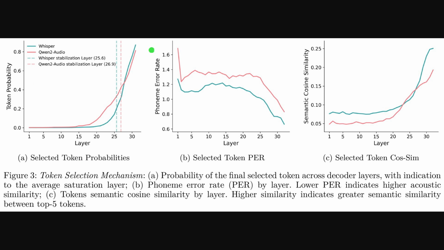Figure 3 shows how token choices evolve inside the decoder. Panel A plots the probability of the finally selected token by layer and marks stabilization around layers 25 to 27. Panel B reports phoneme error rate, which is a measure of acoustic mismatch, dropping notably after layer 25. Panel C presents semantic cosine similarity among top candidates, rising later and higher for Whisper, which means candidates stay more semantically aligned as commitment nears.